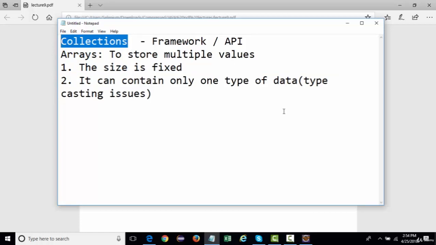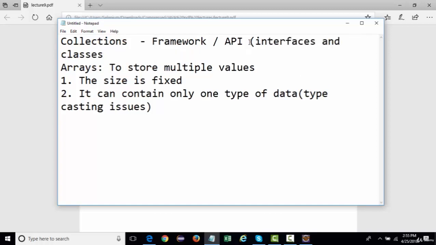Now, there is no separate API or jar file that you need to add for collections. It comes within your Java library itself. You need not add or download any different jar file like you do for Selenium, Appium, and other APIs. Collections contains interfaces and classes.